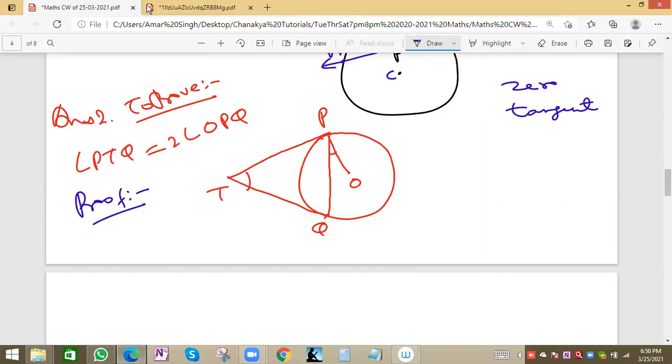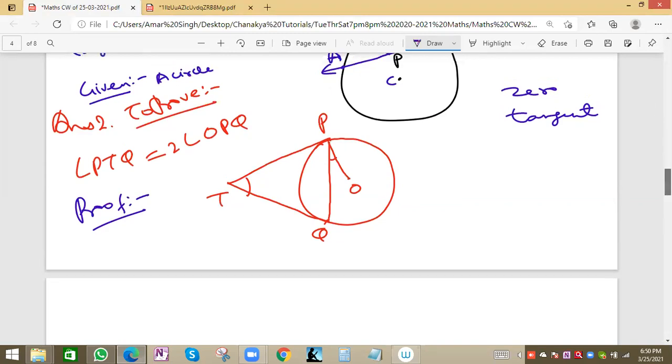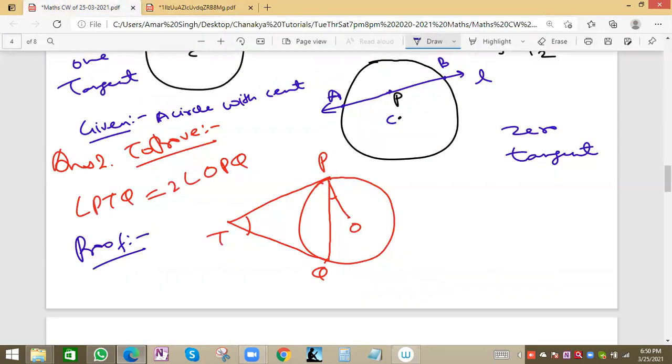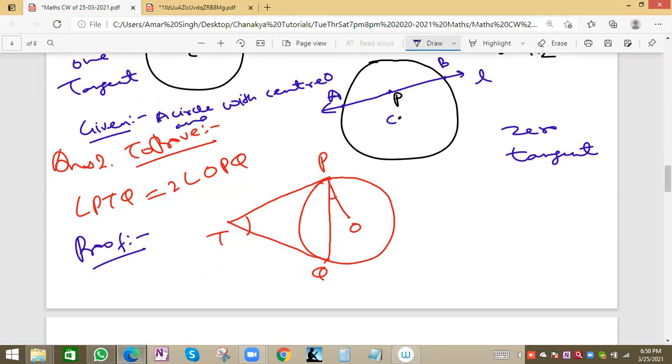Now we can write the proof. In the given, we write: a circle with center O, and TP, TQ are two tangents from external point T.